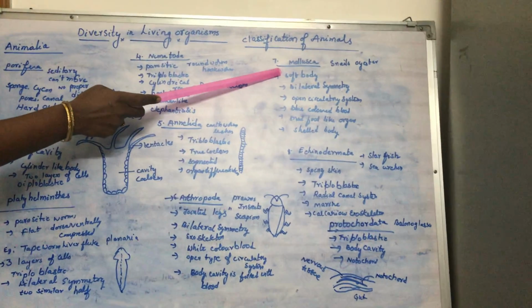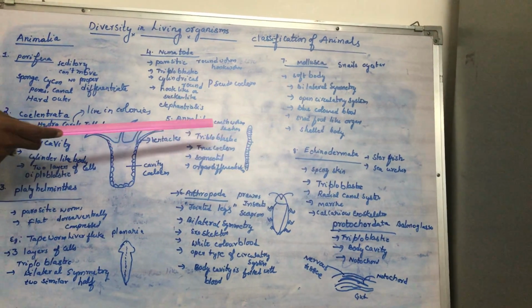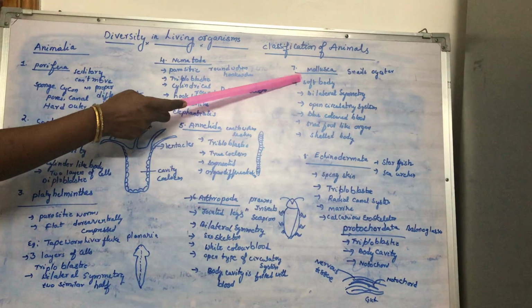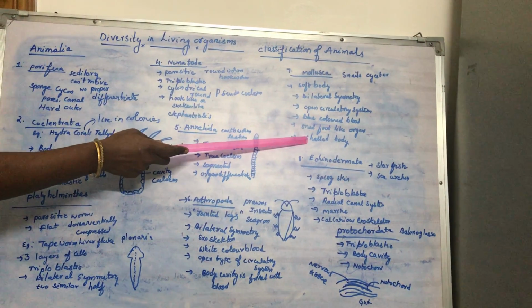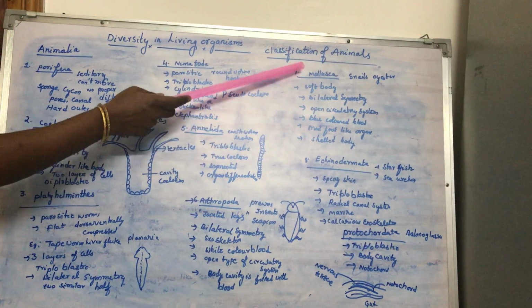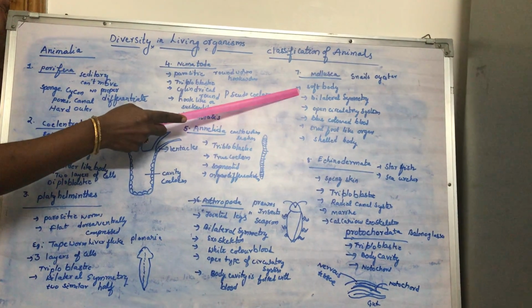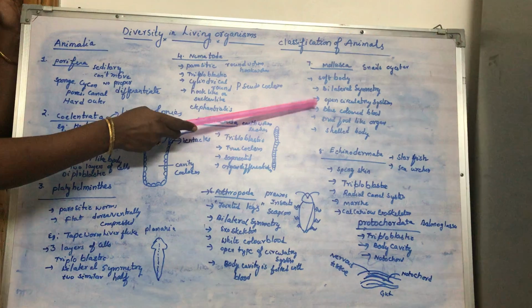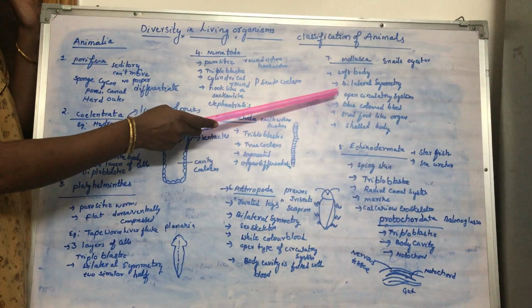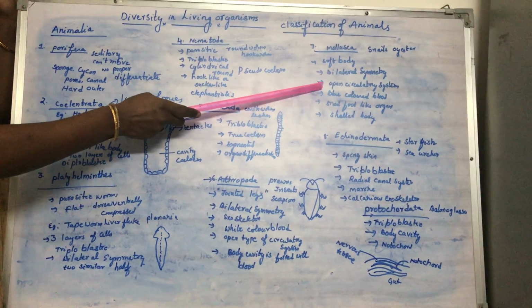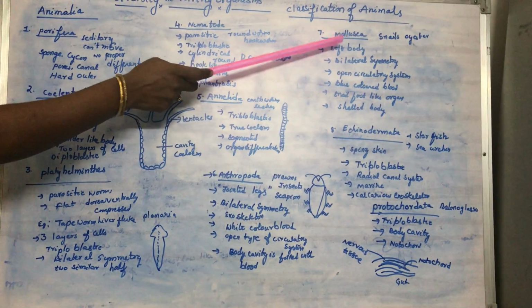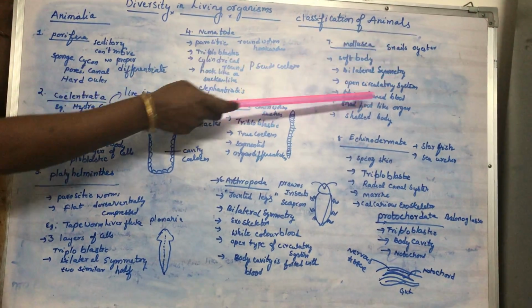Now another group is called Mollusca. Mollusca means very soft body. Molluscans have a very soft body, and their soft body is enclosed with a hard shell. They all have shelled bodies, and they also have bilateral symmetry. Open type of circulatory system: blood will not flow in blood vessels. Blood flows in the body cavity. Such a circulatory system is called an open type of circulatory system. The best example is snails or molluscans.